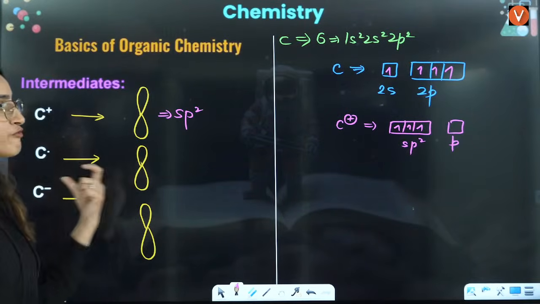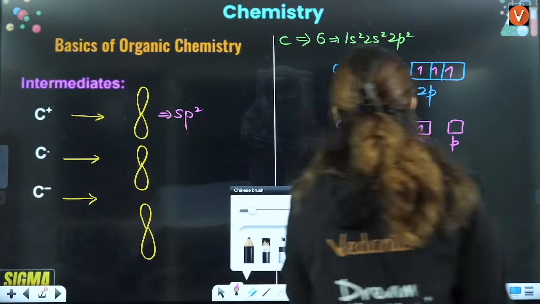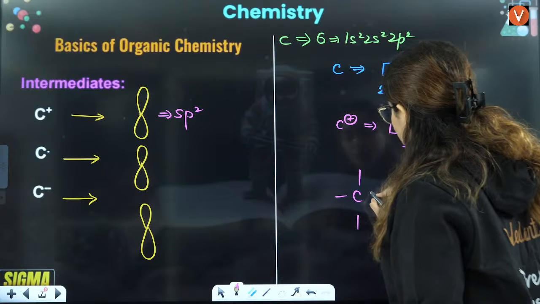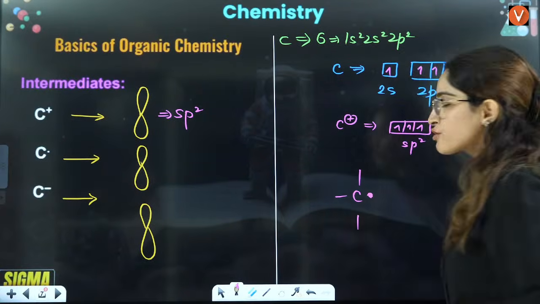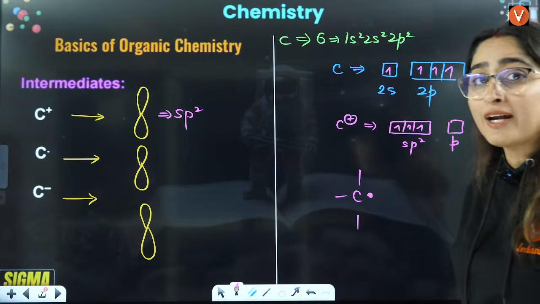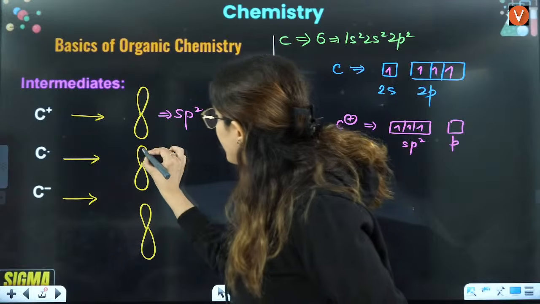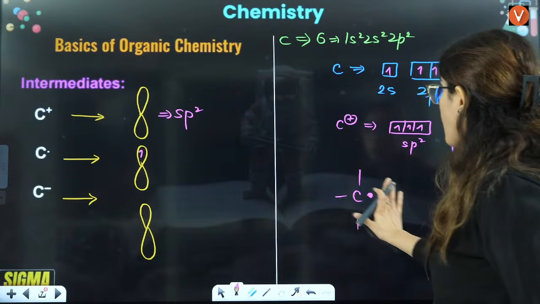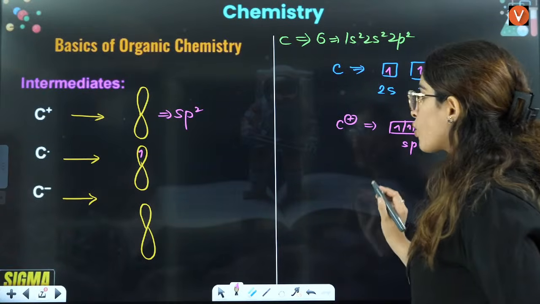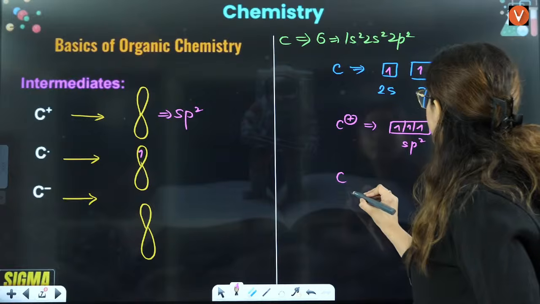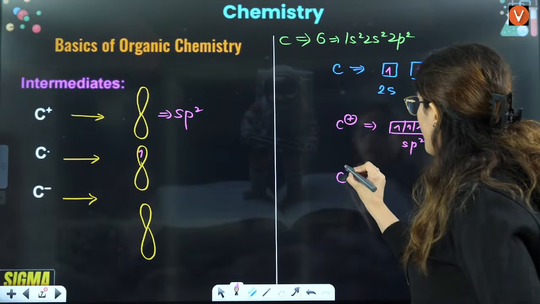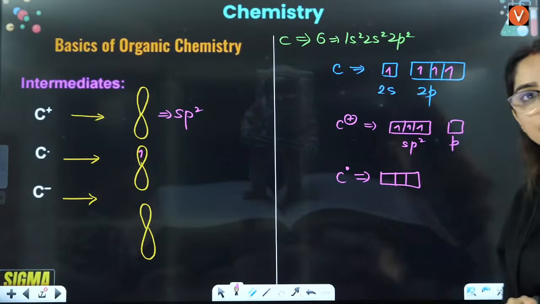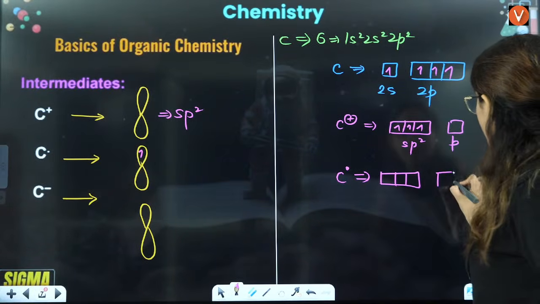In case of free radical, what do you have? You have this situation where 3 bonds are there, and there is this electron. It's not empty, this p orbital has 1 electron in it. This particular carbon in the form of a free radical has 3 orbitals and this is a p orbital.